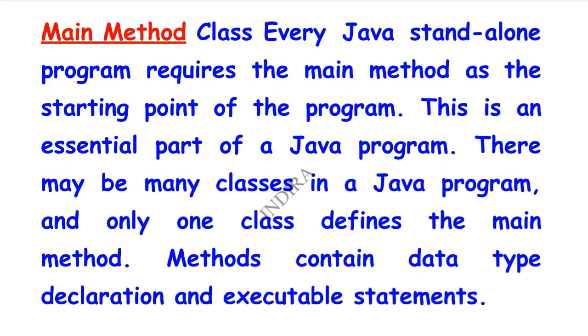Why is the main method so important for Java? Because methods contain data type, declaration and executable statements. Data type is very important to execute the program. If you know the data type, like integer or float, then execution will be very easy. Without knowing the data type, we can't give any data to Java. That's why a method consists of data type, declaration and executable statements.